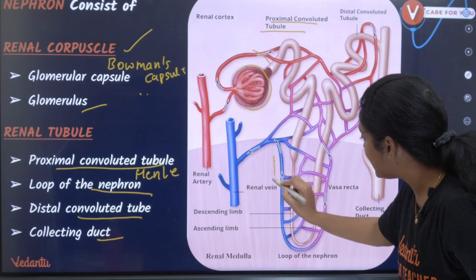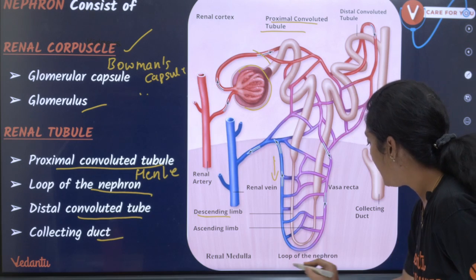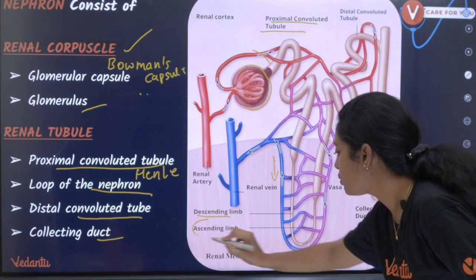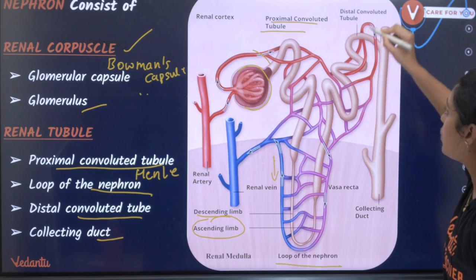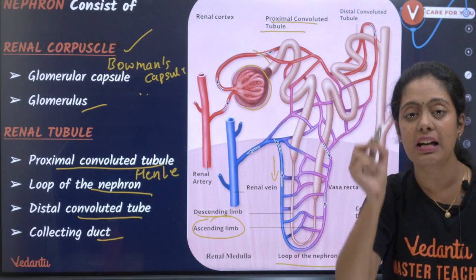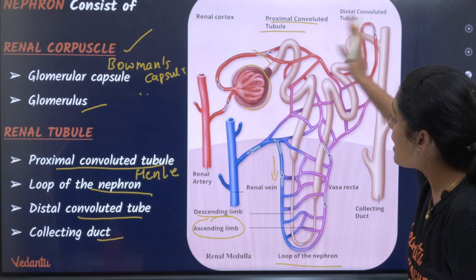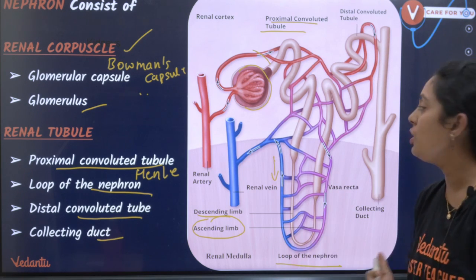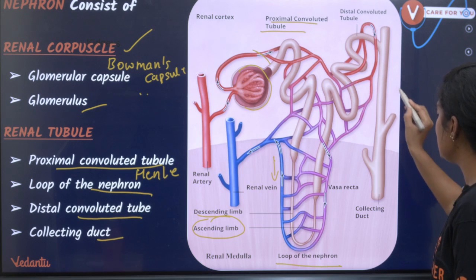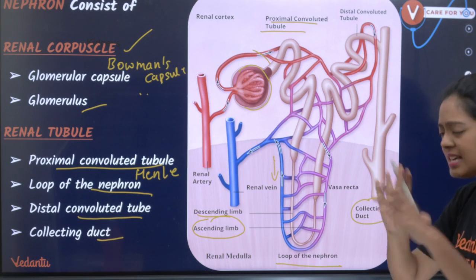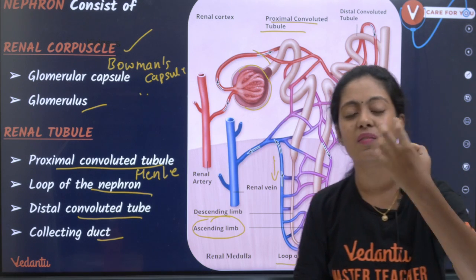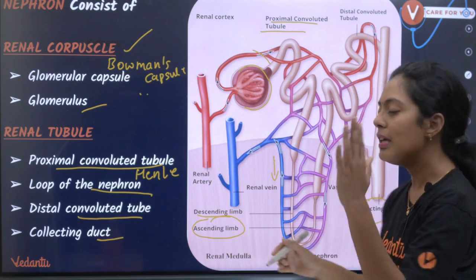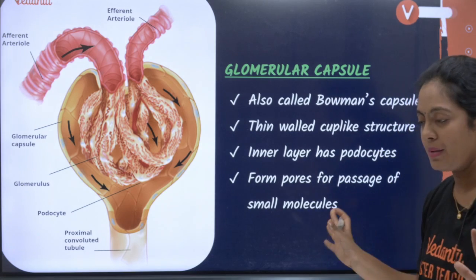Then you have your loop of Henle. இத வந்து நம்ம descending limb ன்னு சொல்றோம். இதுதான் loop of the nephron or loop of Henle. இத வந்து நம்ம ascending limb ன்னு சொல்றோம். Now this leads into DCT, distal convoluted tubule. So that's away from my Bowman's capsule, அதனால அத வந்து நம்ம DCT, distal convoluted tubule ன்னு சொல்றோம். Now DCT leads into collecting duct. Now many such collecting ducts are going to give rise to your ureter. They open into the ureter.